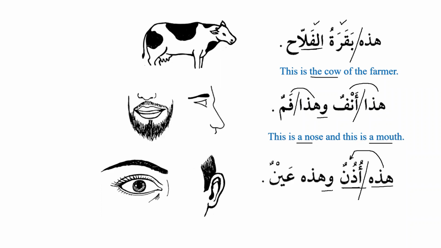Excellent. And similarly, we have wa, that means and. هذه عين, and this is an eye. Again, we can see that عين is also in pairs. So that's why it is feminine. Excellent. So this is an ear and this is an eye. Excellent.